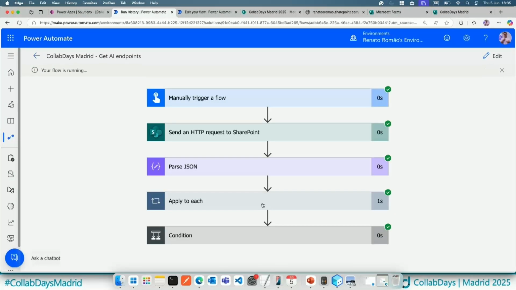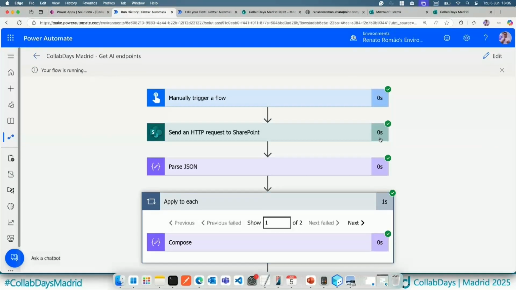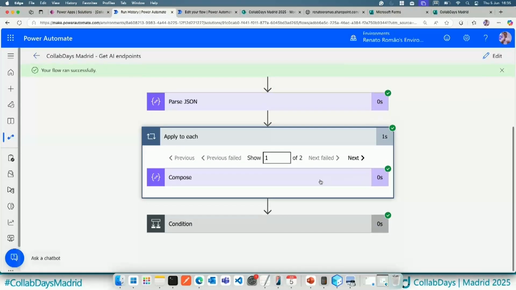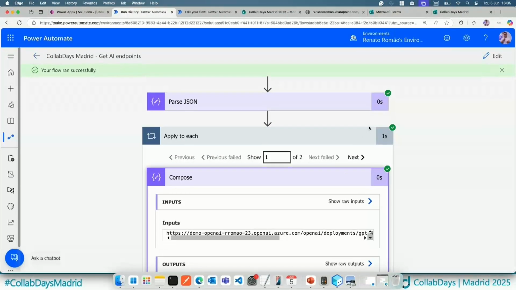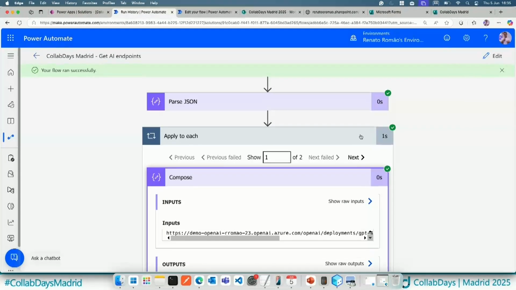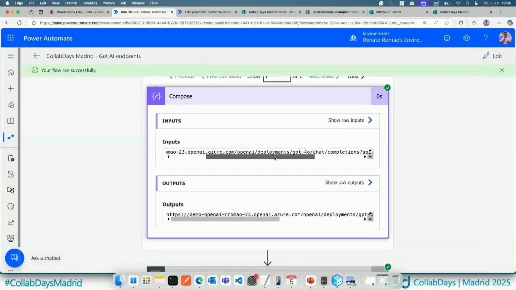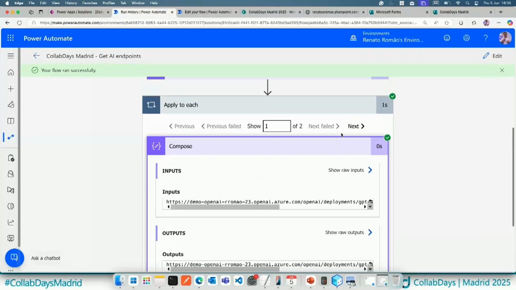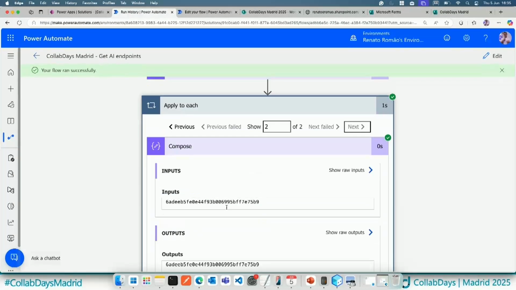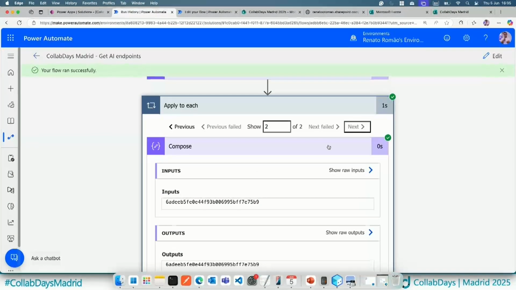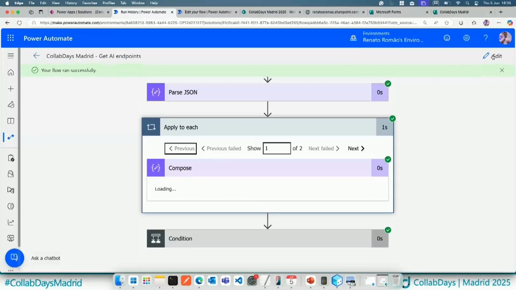Let me open here. So as you can see here, 0 seconds, 0 seconds, in 1 second here, because it's applied to each, it's executing twice. But as you can see here, this is the output, this is the endpoint, and also the second one is the API key. So this is really important.